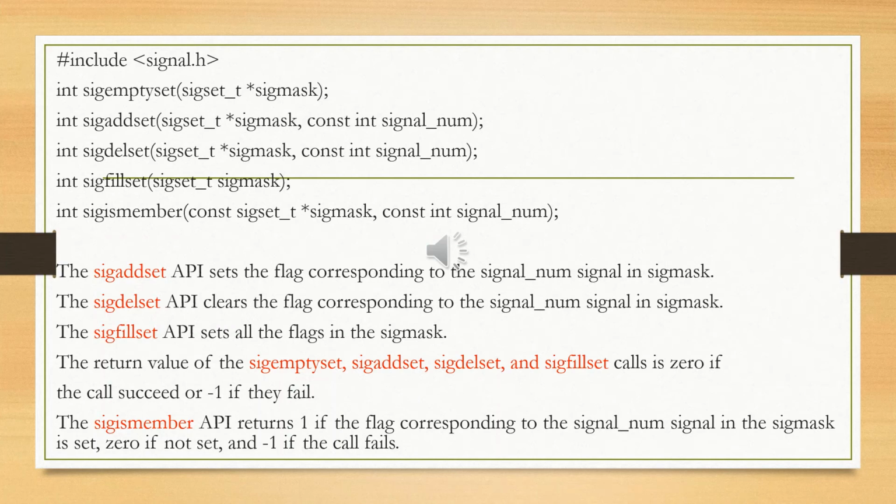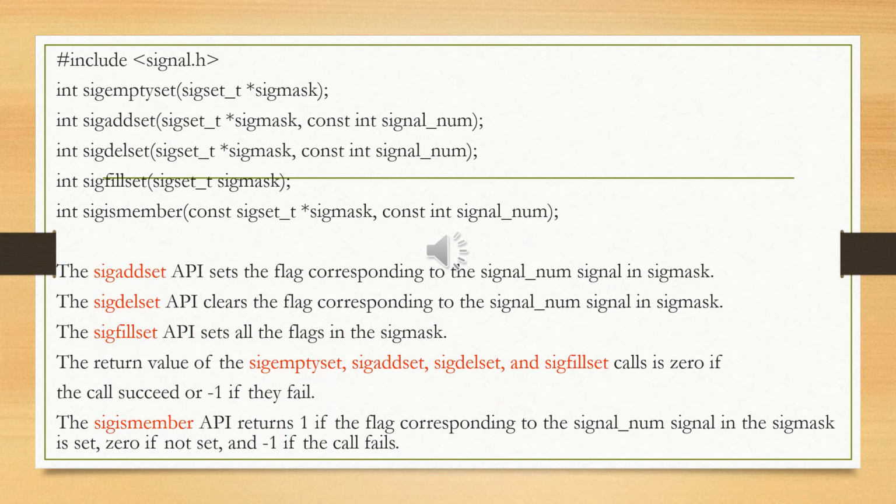The third function, the sigfillset API, sets all the flags in the signal mask. The return value of sigemptyset, sigaddset, sigdelset and sigfillset is 0 if the call succeeded. Otherwise it returns -1, meaning there is a failure in calling or executing the corresponding functions.